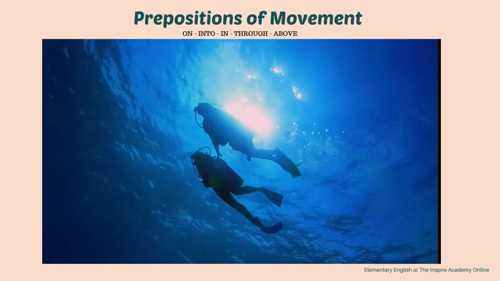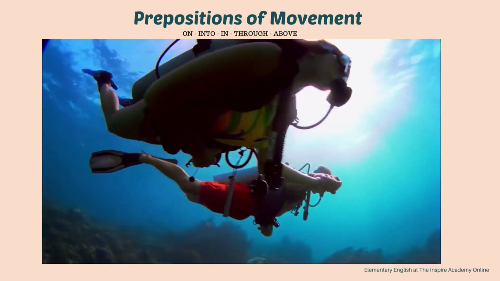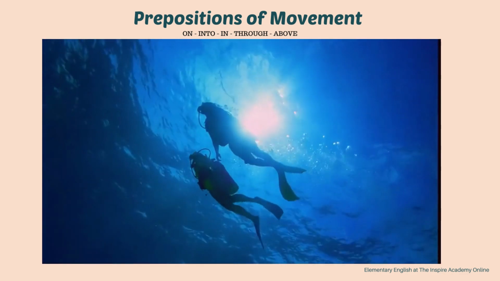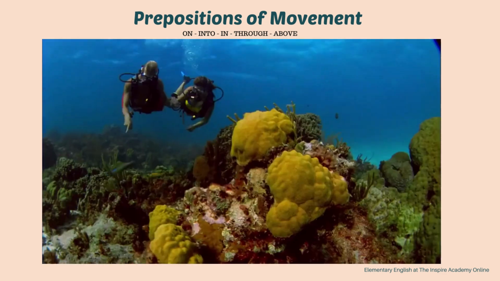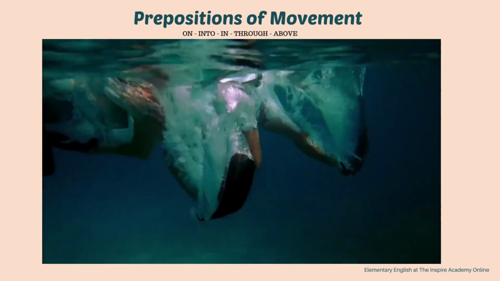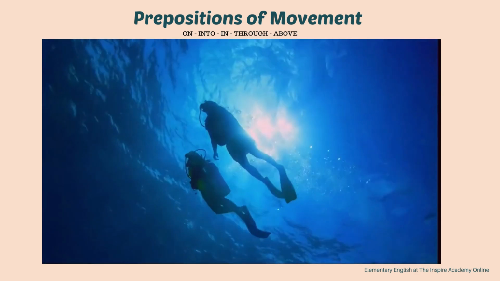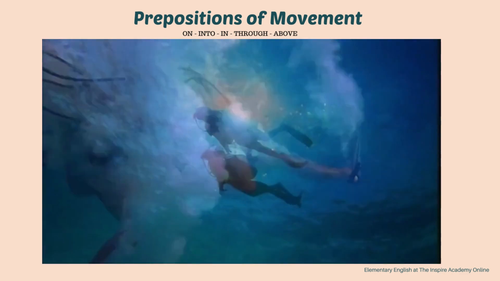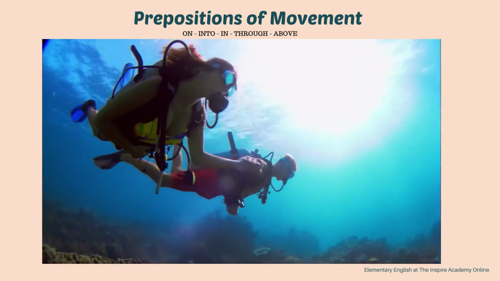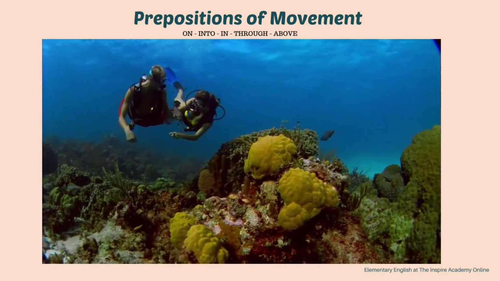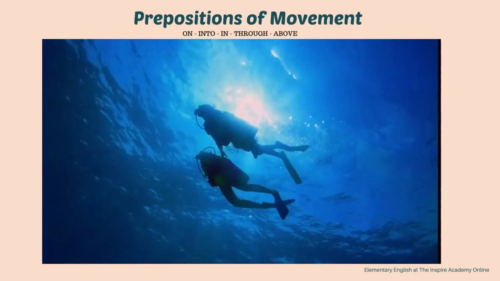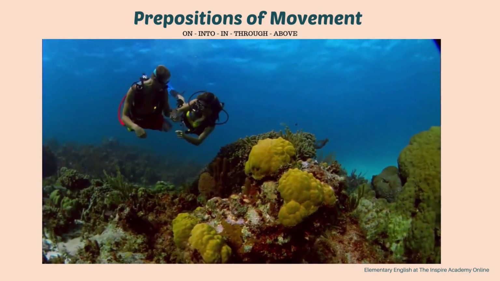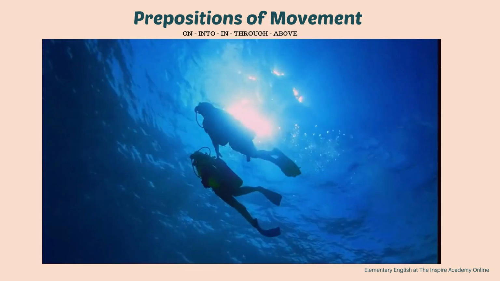Let's take a look at another example. They were on the boat. They jumped into the water. They are swimming in the ocean. They are swimming through the water. They are above the sea floor. They are above the corals. And they have water all around them. The prepositions are on the boat, into the sea, in the water, through the water, and above the seafloor and the corals.